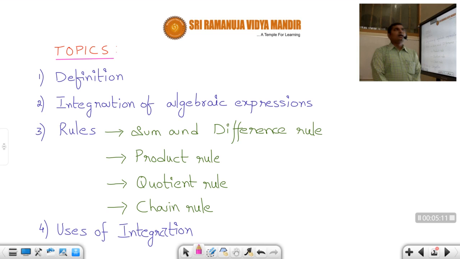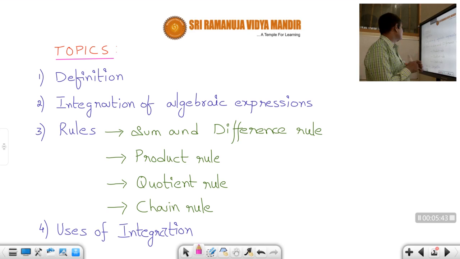Like that, we have differentiation of trigonometric functions: d by dt of sin t is cos t, d by dt of cos t is minus sin t. Then differentiation of logarithmic expressions: d by dt of ln t is equal to 1 by t. In the same way, differentiation of exponential function: d by dt of e power t is equal to e power t. Just like we have formulas in differentiation, we will also have formulas in the integration part. Then the third subtopic is rules.